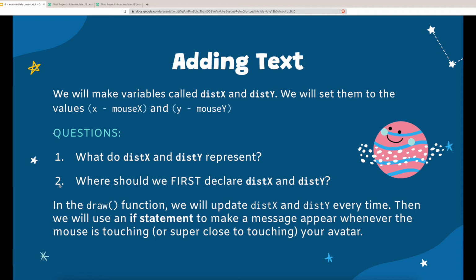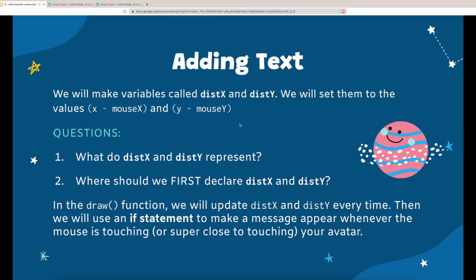We'll want to first declare Dist_x and Dist_y either at the top of your code, somewhere near where you declared x and y, or inside the draw function. Either one will work, but in our code, we chose to declare Dist_x and Dist_y where we declared x and y. Then, in the draw function, we will update Dist_x and Dist_y every time, setting them to x minus mouse x and y minus mouse y.